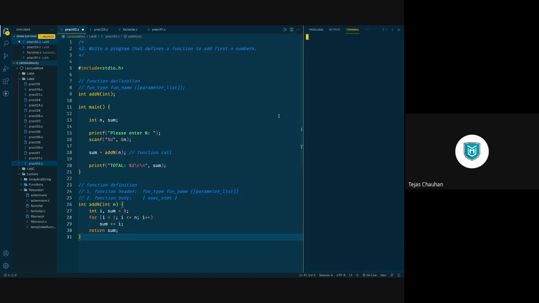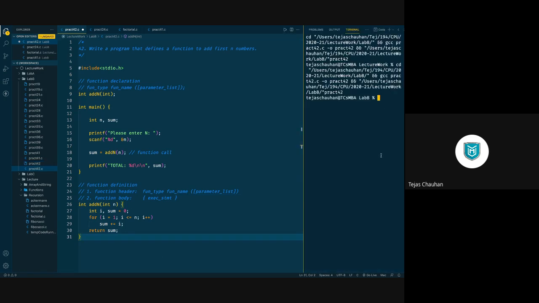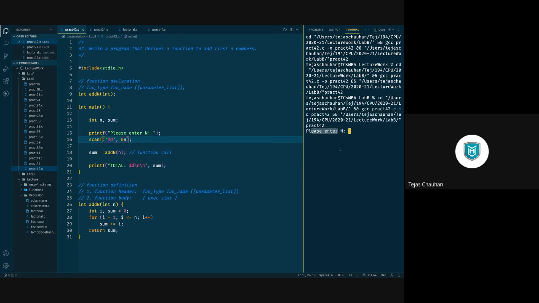If we run this code and say that, what happened? Just wait. We have printf and scanf. Let me run it again. Yeah. So it asks us to enter n. If I say 5, then the total is 15, because we are making sum of 1 plus 2 plus 3 plus 4 plus 5 up to 5. First n numbers we have added, and the total is 15 here. That's all. So that's the first program for today.